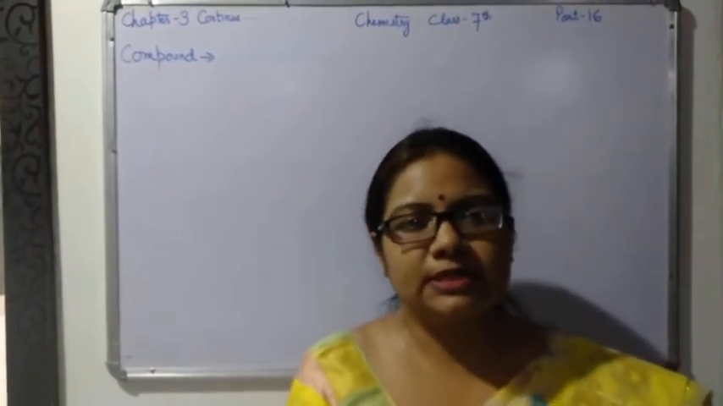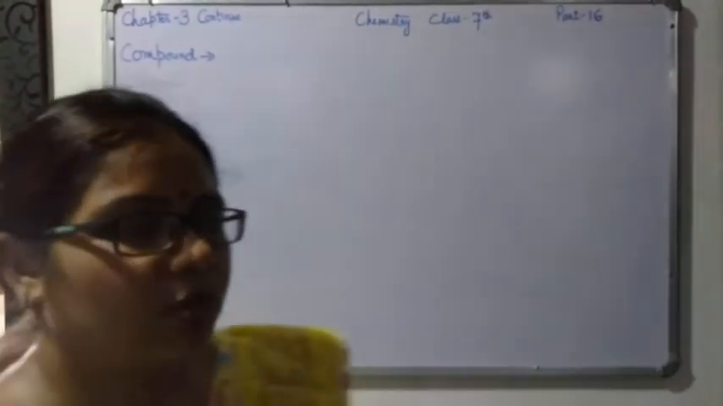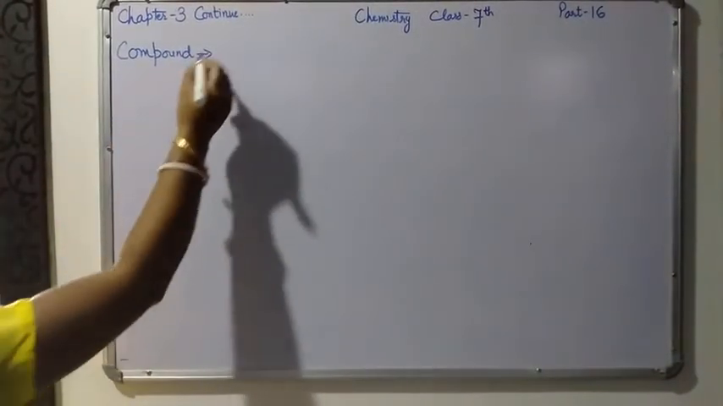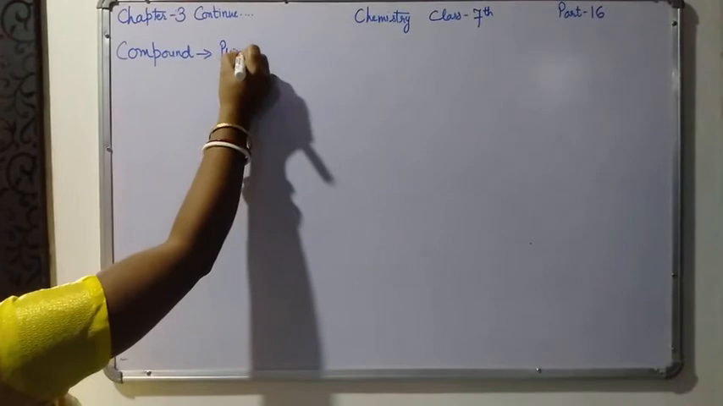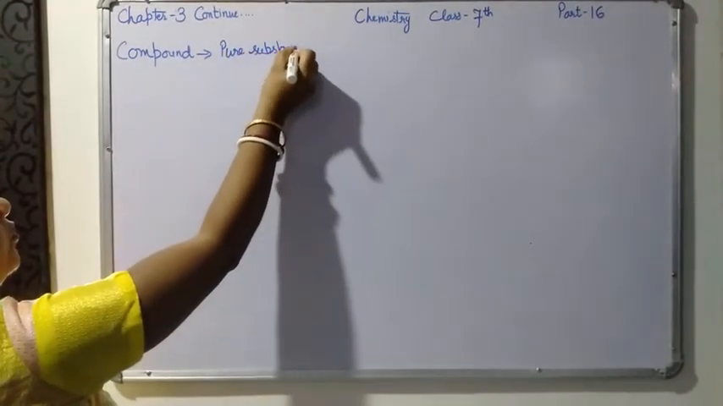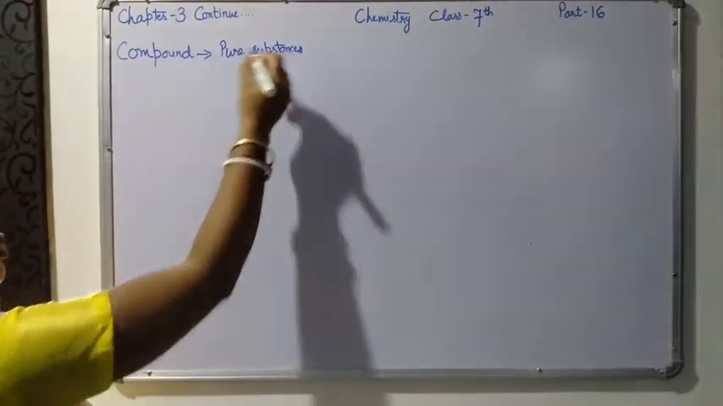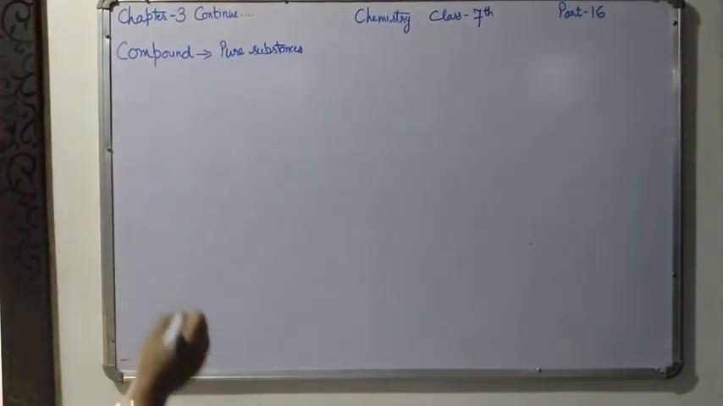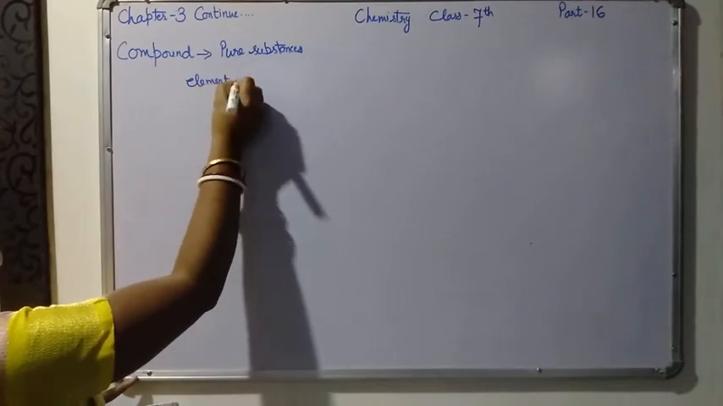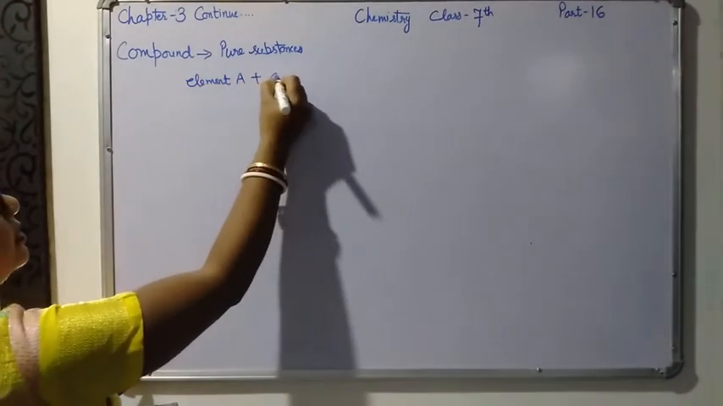Okay, my first topic is compound. So what are compounds? Compounds are pure substances. Compounds are pure substances which are made up of two or more different elements. Suppose you have one element A and one element B.